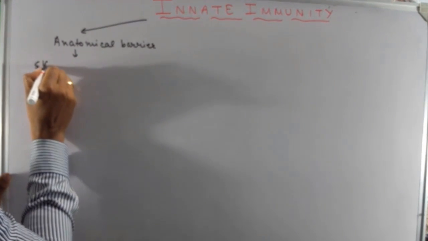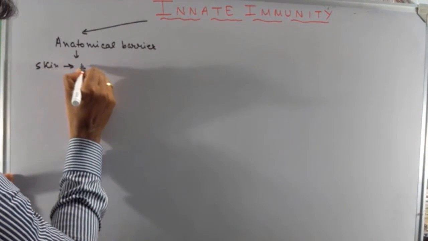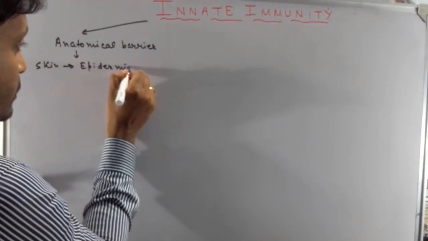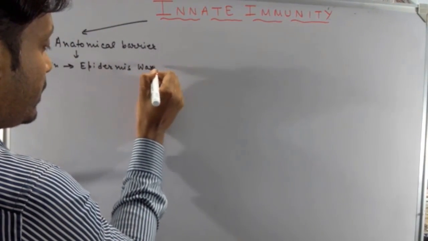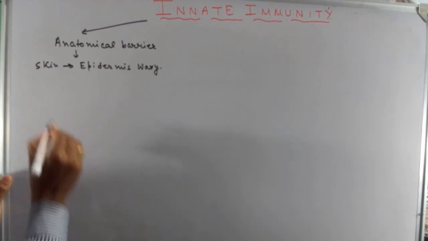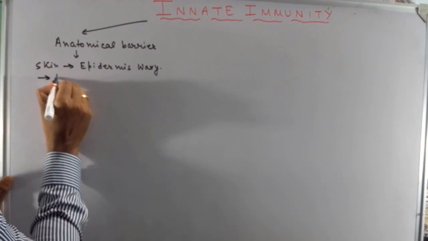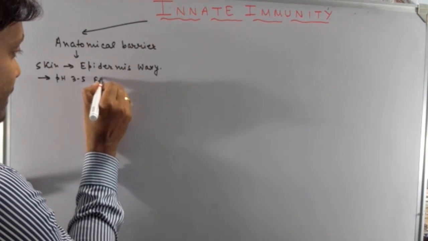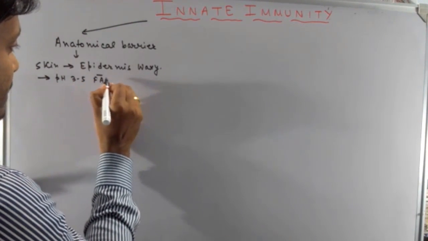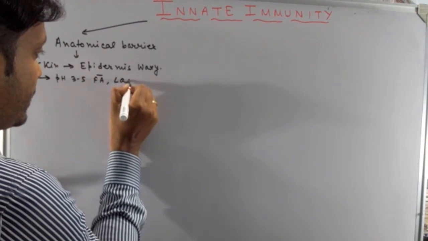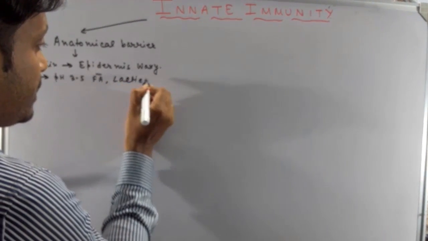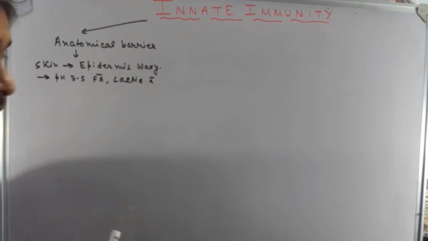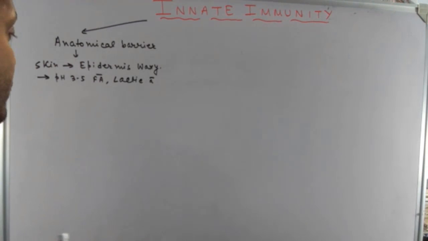The skin epidermis is waxy, so many microorganisms cannot invade the skin. Also the skin has a pH of 3 to 5, because fatty acids and lactic acid are present, and in this acidic environment many microbes will be killed. So this is an example of the anatomical barrier.